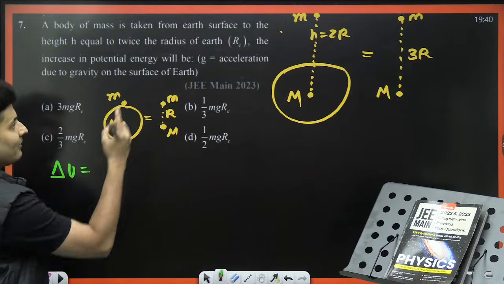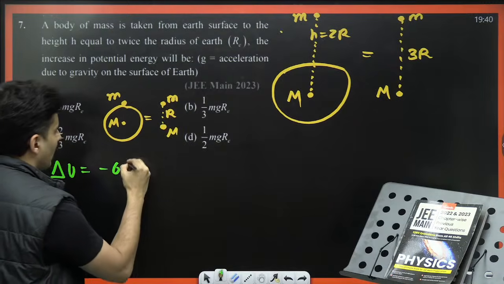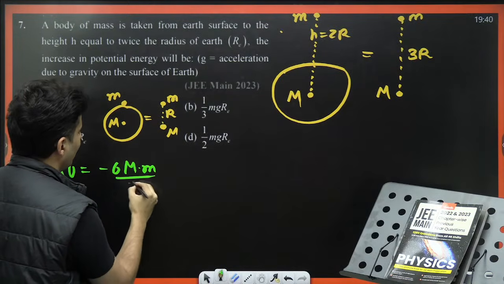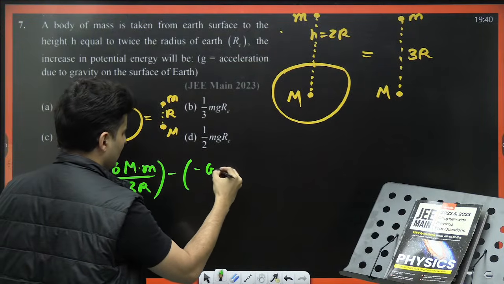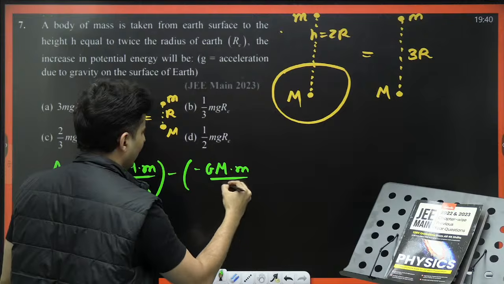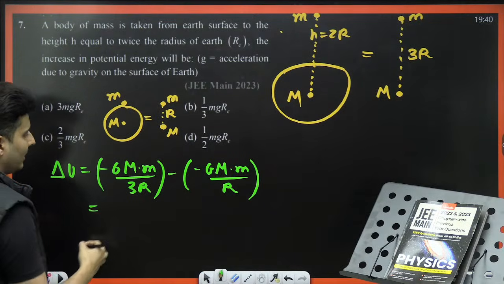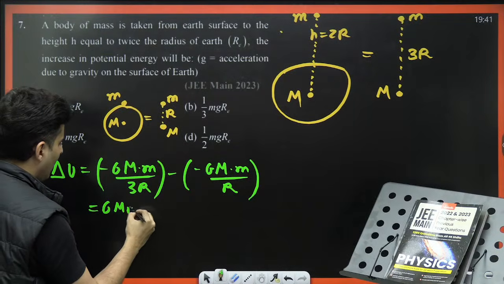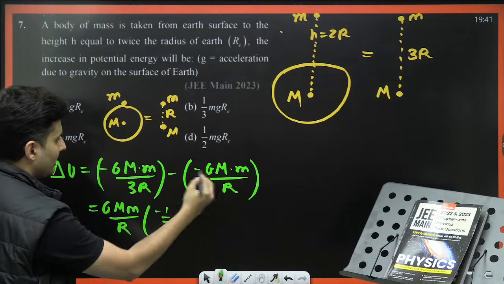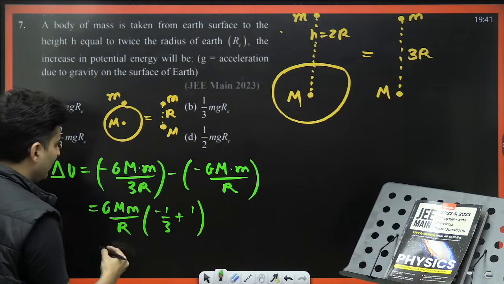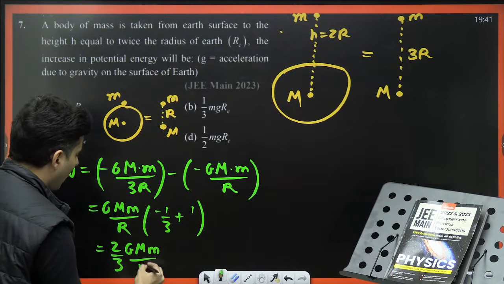Delta U will be final, which is minus G, capital M, small m divided by 3r, minus G m divided by r, right? That is what it is going to be. Let's see what do I get. I can see GMm divided by r is common. Here I have minus 1 by 3 plus 1. 1 minus 1 by 3 is 2 by 3. So this will be 2 by 3 GMm by r.